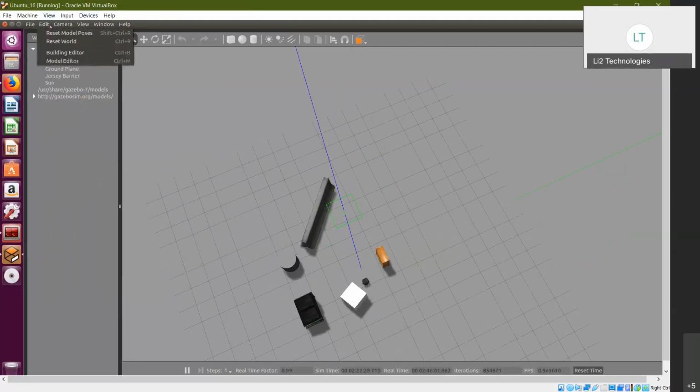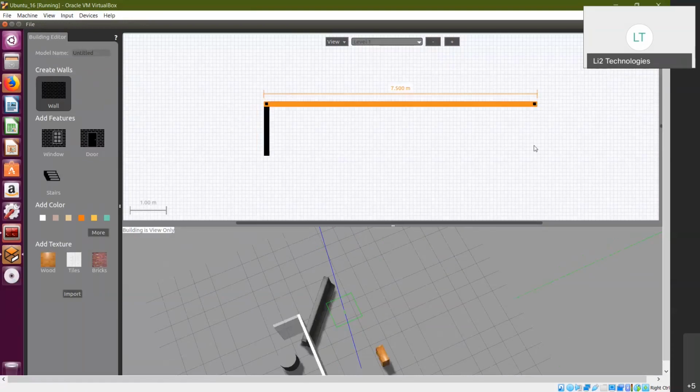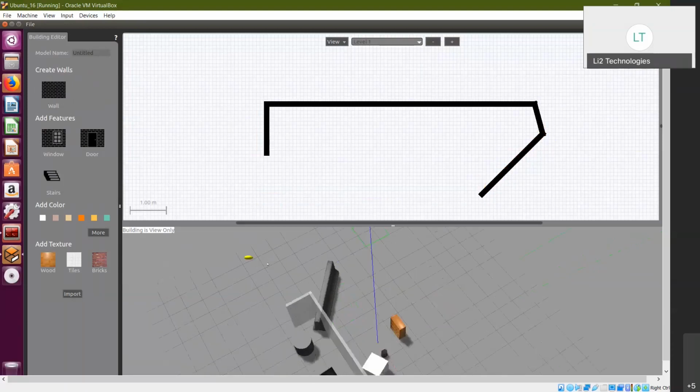There is something called a building editor in Gazebo. This building editor is a really neat feature of Gazebo, wherein you can create your own structures. I have a wall feature here, and I can create my own structures that you can put your robot environments in. You can pretty much create any shape, and these are the standardized, available features that you have. Whatever you create here in the editor is reflected down here on the screen.